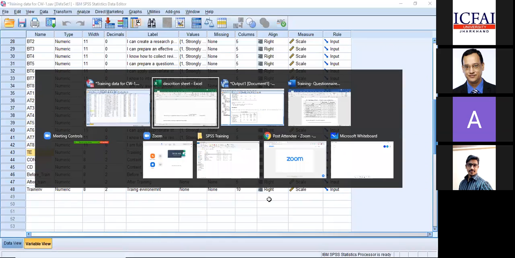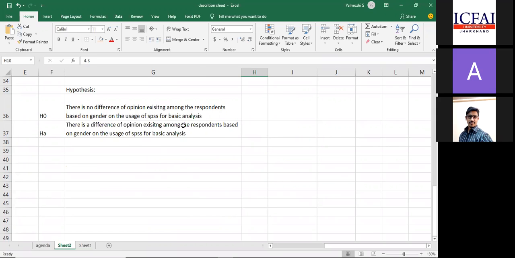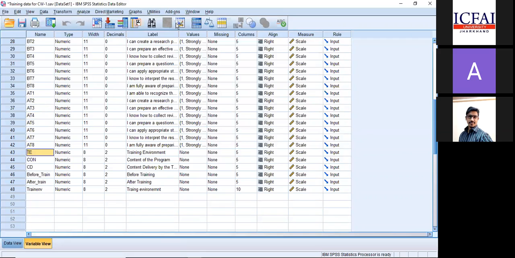Now, I want to test the hypothesis. There is no difference of opinion existing among the respondents based on gender on any variable. Dr. Rajkumar, before you go to hypothesis, a quick one. So you calculated mean in two ways. One through the descriptive way and one through this transform way. And the means, I think you got, were different, right?